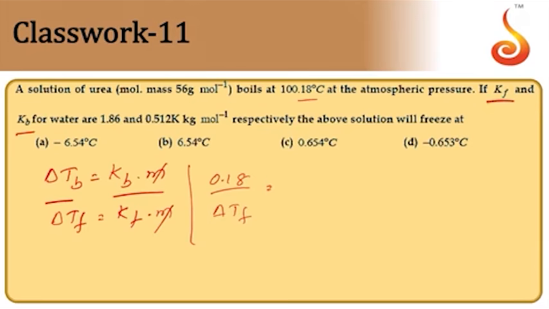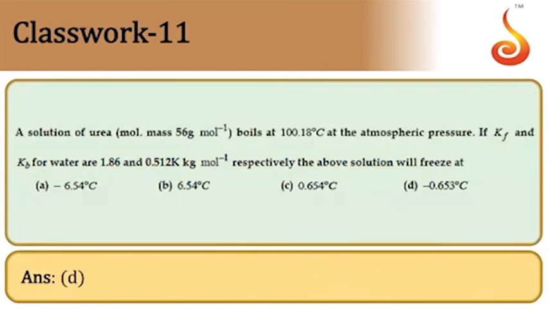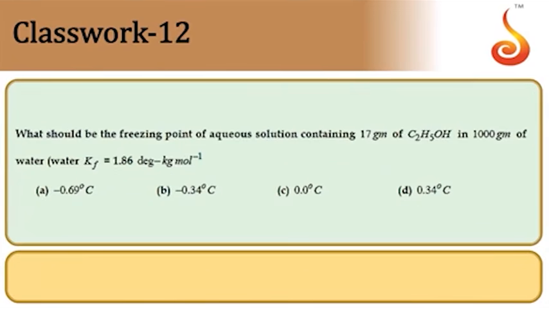So Kf and Kb, we require Kb first. Kb is equal to 0.512. So 0.512 by the Kf value, which is 1.86. So from this we can find out the delta Tf value. Therefore the delta Tf value is equal to 0.653. But since it is asking the depression, the freezing point will be lower by this much amount. So the answer comes out to be minus 0.653. The answer is D option then. So D is the answer.